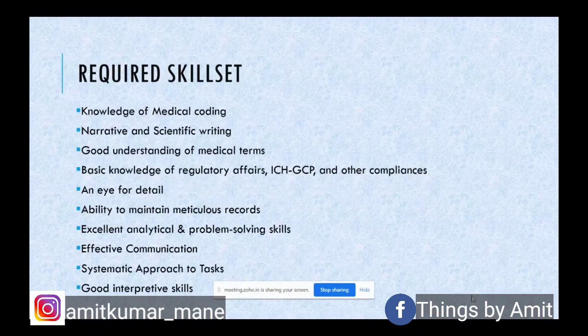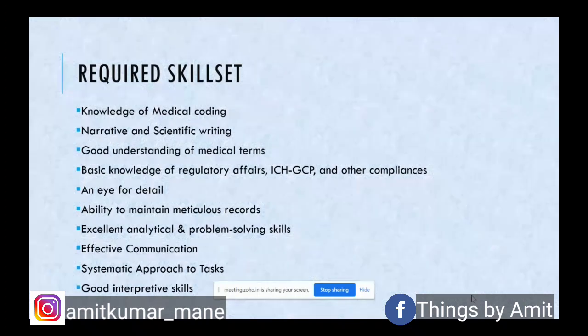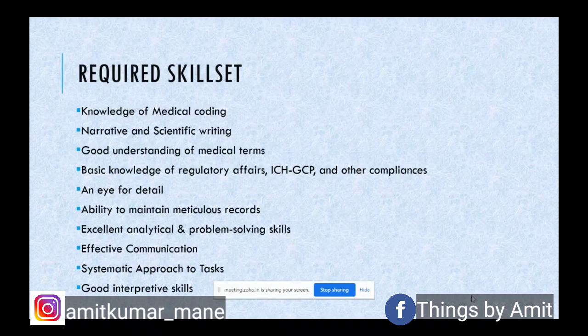And usually we have prominent guidelines from the European Union. You can refer to the GVP modules, that is Good Pharmacovigilance Practices, and there are various modules to it. You can refer to that. Then the US FDA also has the 21 CFR guidelines for this, so you can go through it. Then there has to be attention to detail, or an eye for detail.